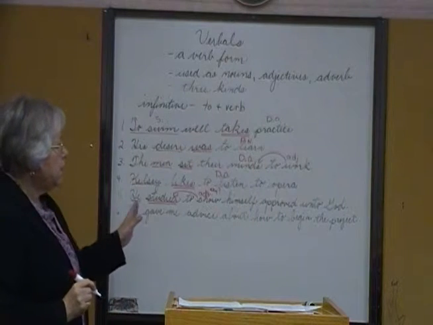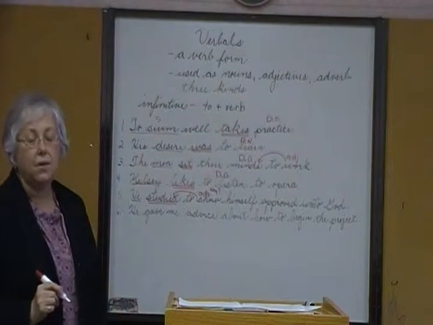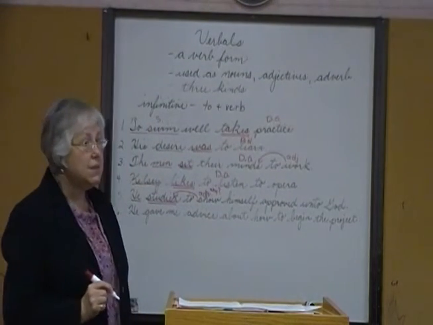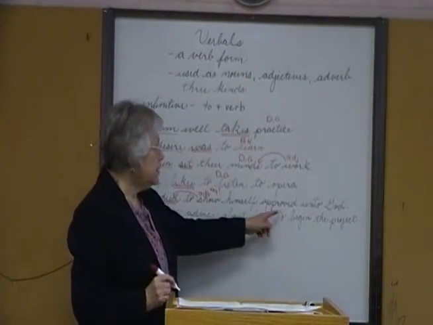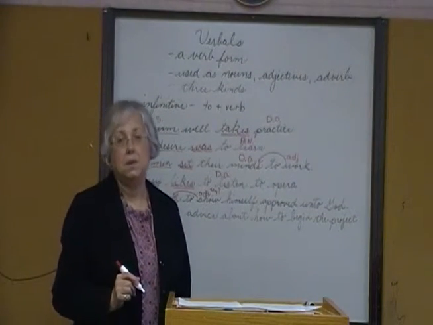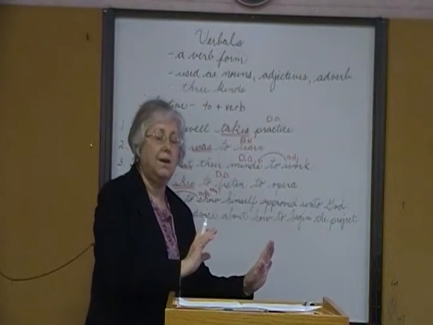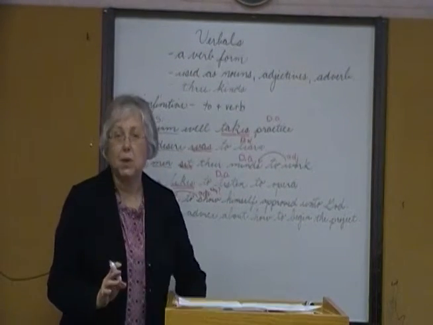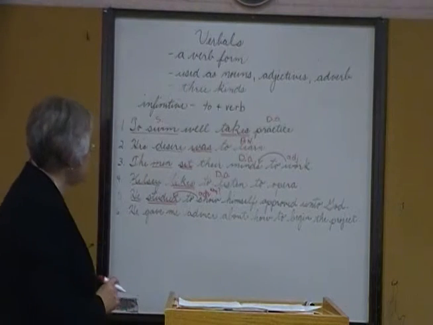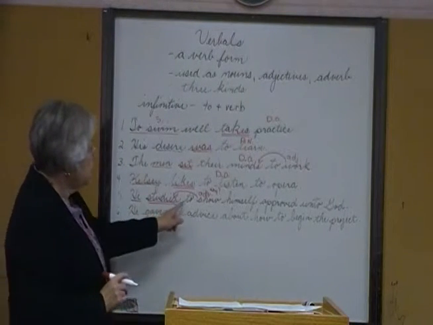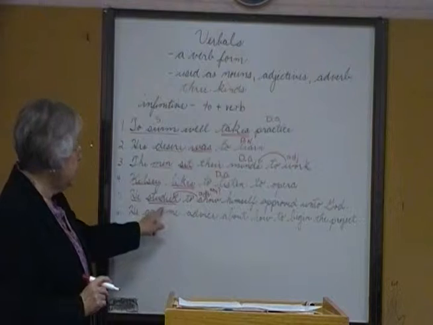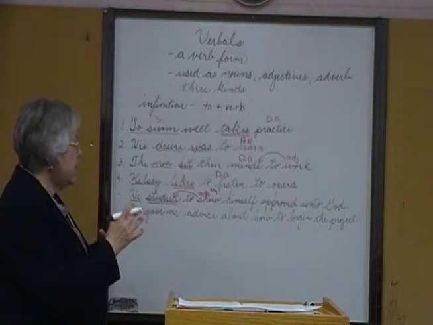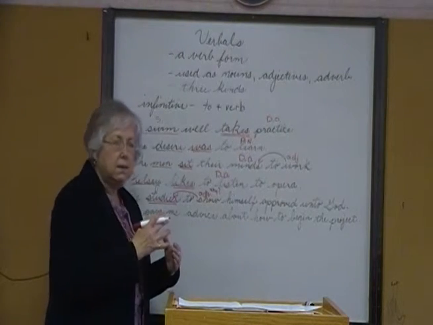Now, himself approved unto God, we have another verbal. We have approved, which is a participle, and the participle is modifying the pronoun himself. But we're concentrating on infinitives right now, but approved is another verbal, and it is a participle acting as an adjective. Notice when it is acting as an adverb, it followed the verb it's describing. That is the part that can be tricky.